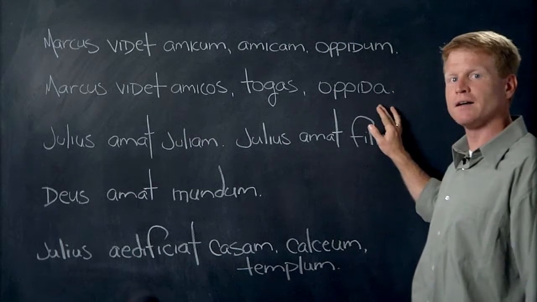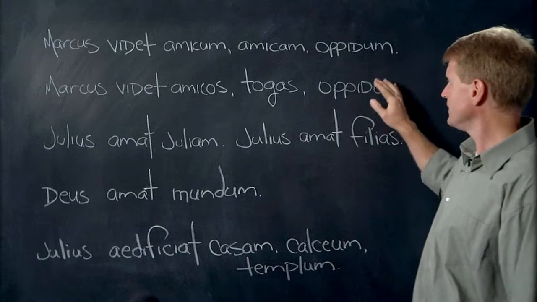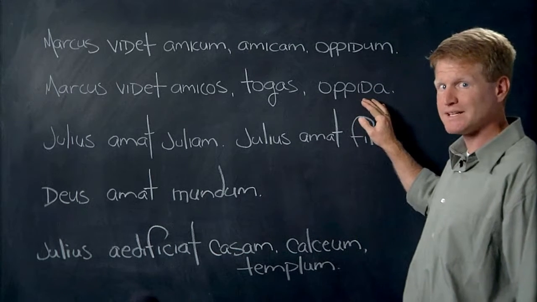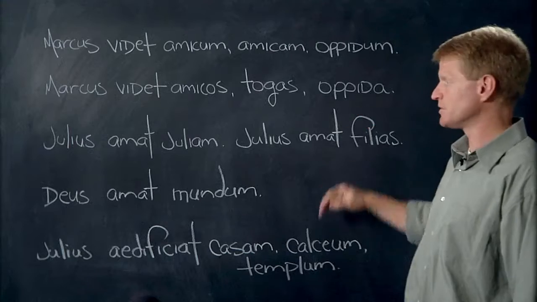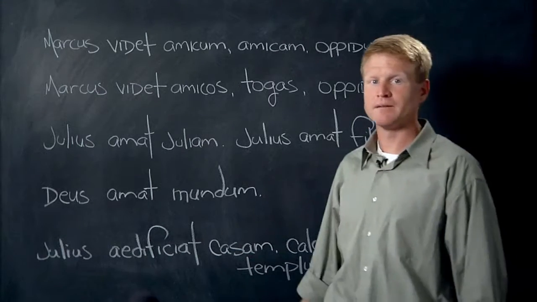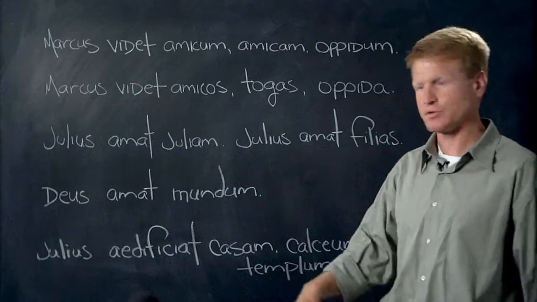And Marcus sees the town. Marcus videt oppida. Okay? Oppida in the nominative is more than one town. Oppida in the accusative is also more than one town. Marcus videt oppida. Let's keep going through these examples.